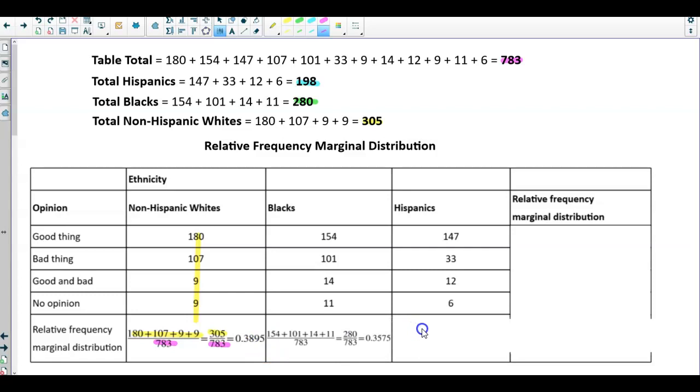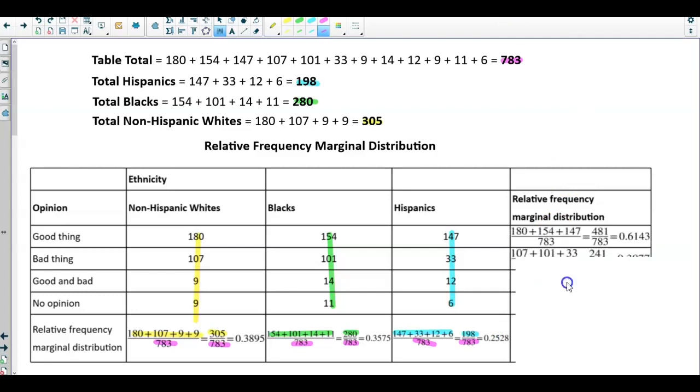Okay, next, we're going to take the next values. So we're going to take 154 plus 101 plus 14, and that gives us a total of 280. Again, we're dividing it by the table total to give us 0.3575. Okay, next, we're now going to add the last column, and that's 147 plus 33 plus 12 plus 6, which gives us 198. And we're dividing it by the table total of 73 to give us 0.2528.